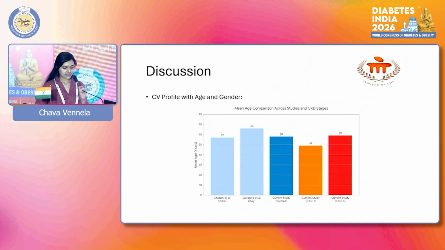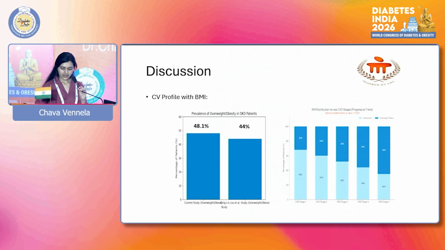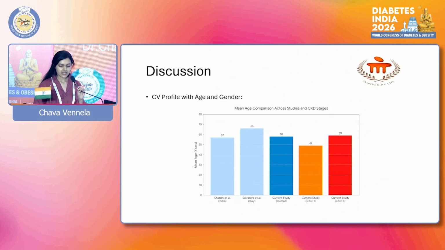As we can see here, cardiovascular profile with age and gender. The mean age of patients in the study was 58 years, similar to an Indian study by Anil Chandi, which was 57 years, and a large Italian study by Salvatore reported a higher mean age of 66 years.